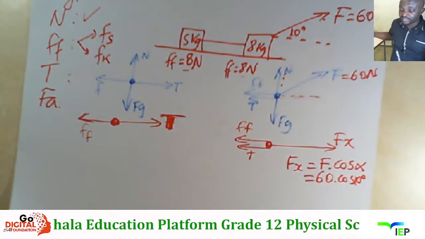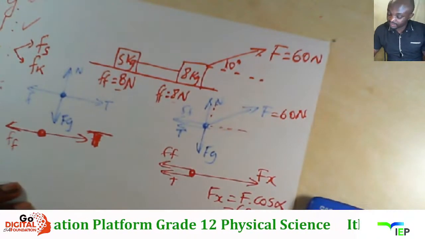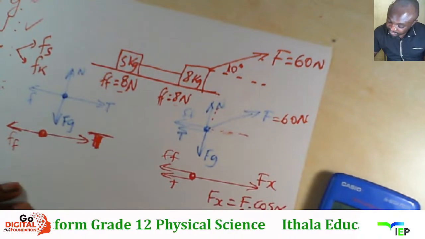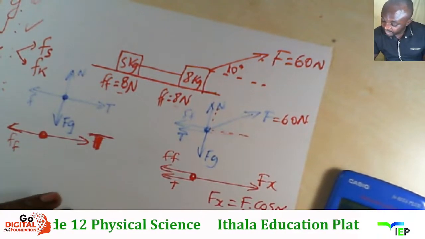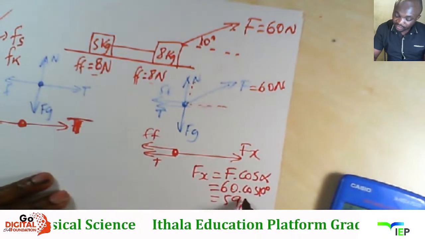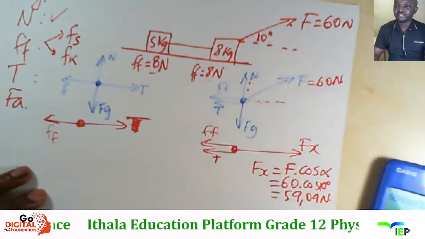So mangisebenzisa i-calculator 60 times cos 10, ngithola ukuthi it's a value closer to 60, 59,09 newtons. Right, those are the forces.